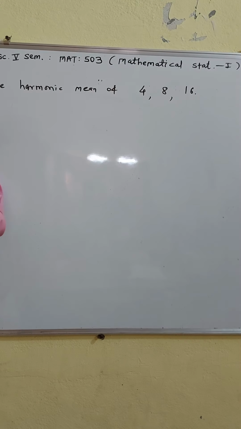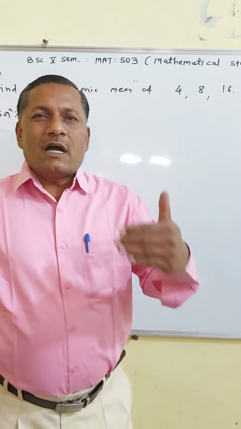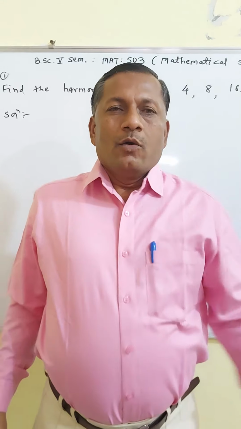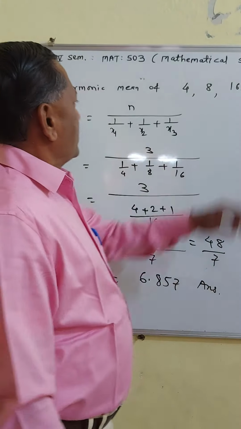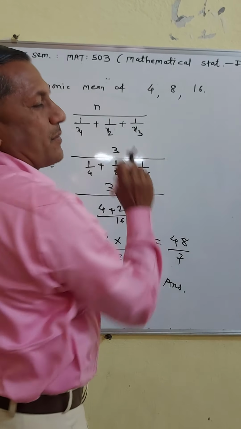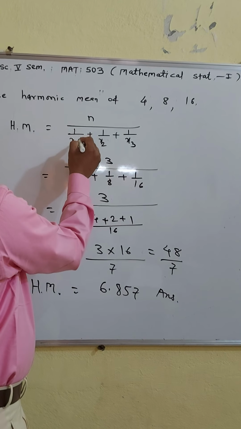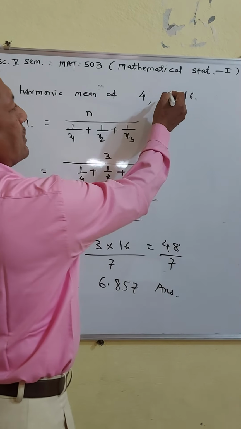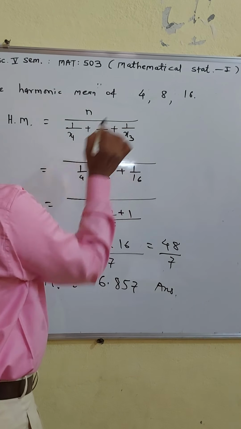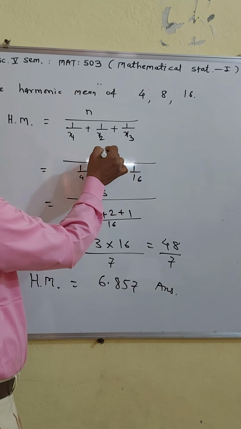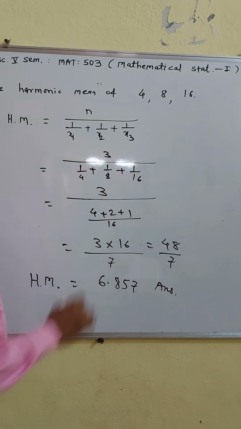Solution. Now we know the definition of harmonic mean: reciprocal of the arithmetic mean of the reciprocals of the values. So now we find the harmonic mean of 4, 8, 16. Here the number of observations is 3. Therefore harmonic mean is equal to n upon 1 upon x1 plus 1 upon x2 plus 1 upon x3, where x1 is 4, x2 is 8 and x3 is 16. Here n means number of observations. So 3 upon 1 upon 4 plus 1 upon 8 plus 1 upon 16.